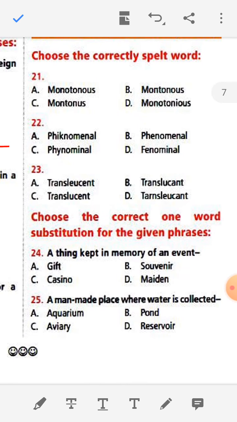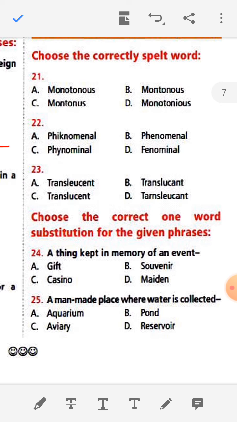Next, question number 21. Choose the correctly spelled word. Again the questions ask you to choose the correct spelling. See, monotonous.